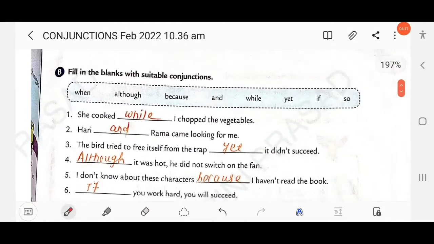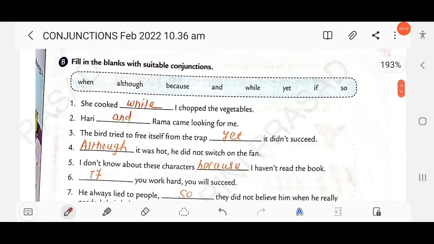Then next, fill in the blanks with suitable conjunctions. Here you have to use the appropriate conjunctions from the box. She cooked dash I chopped the vegetables. She cooked while I chopped the vegetables. That means two actions are happening at the same time. Next, Hari dash Ram came looking for me. So here, Hari and Ram.